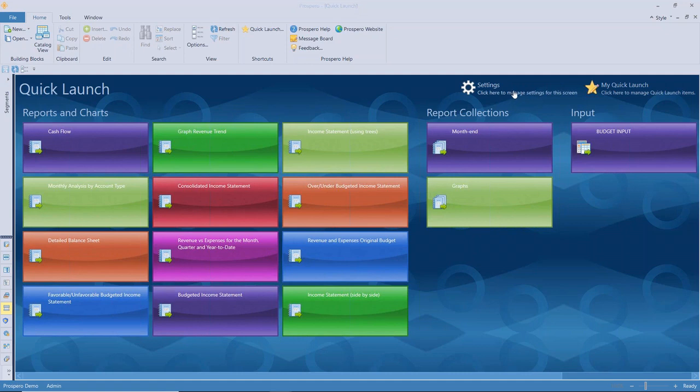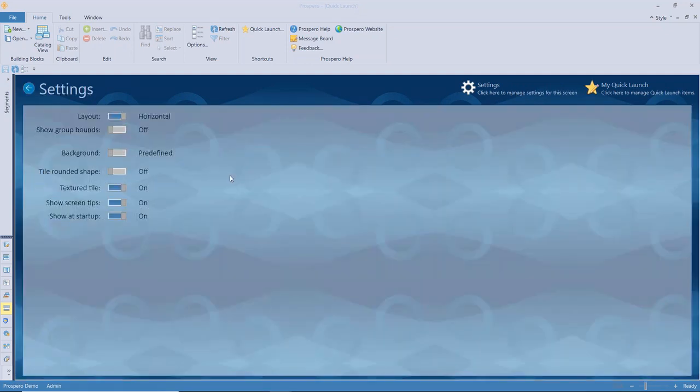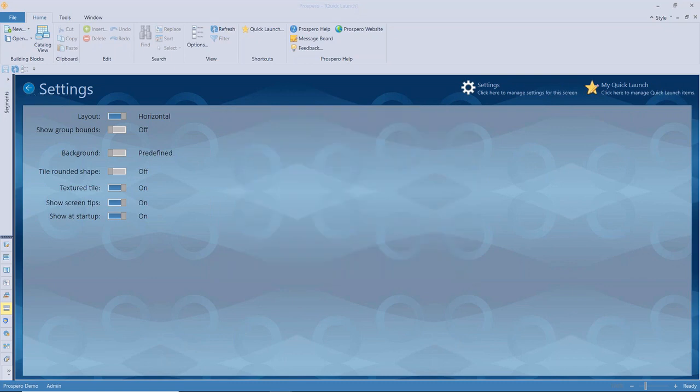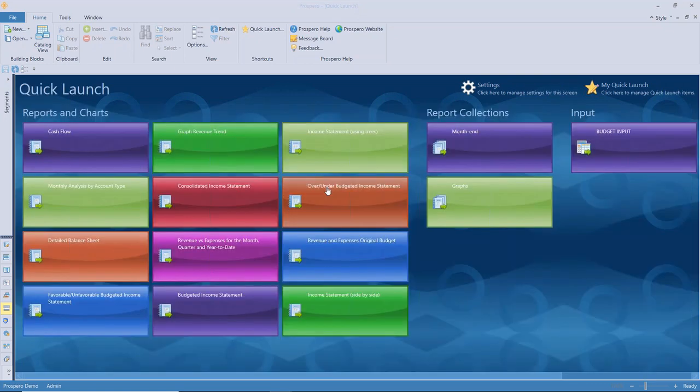We just change the settings for quick launch. This is related to how it's going to appear, and then my quick launch right next to it allows us to select which reports, collections, or input definitions we want to define within our quick launch. So you can see it has a little bit different look. You can change the coloring and the size.